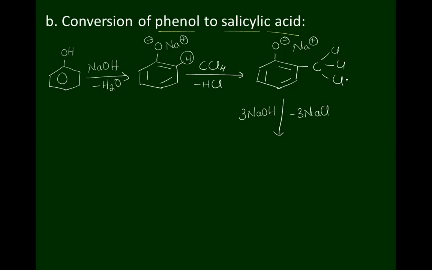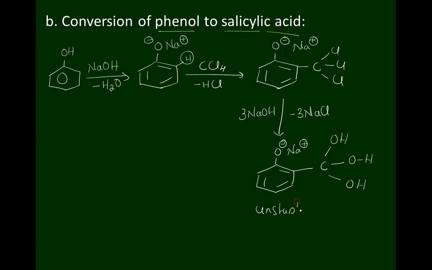All the chlorine atoms are replaced by OH groups to form one more intermediate, O minus Na plus, with carbon bearing OH, OH and OH. If three OH groups are present on the same carbon atom, then the molecule is unstable.